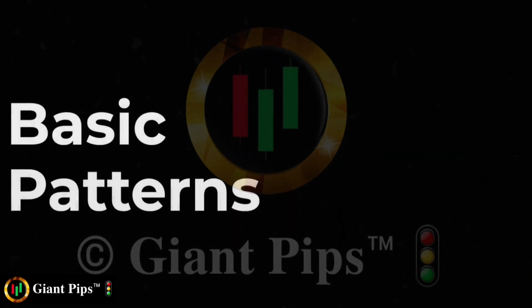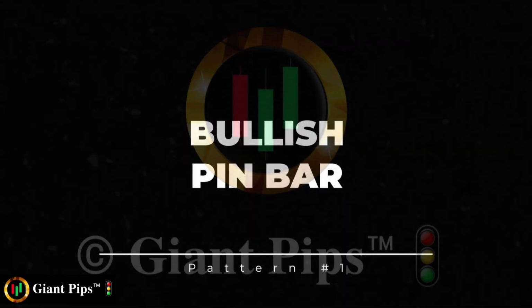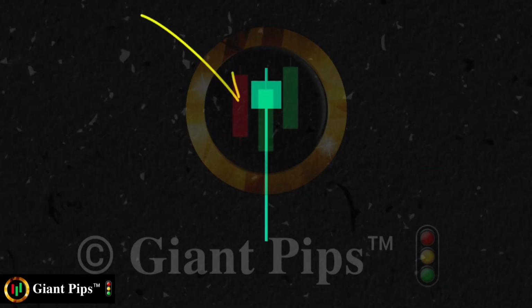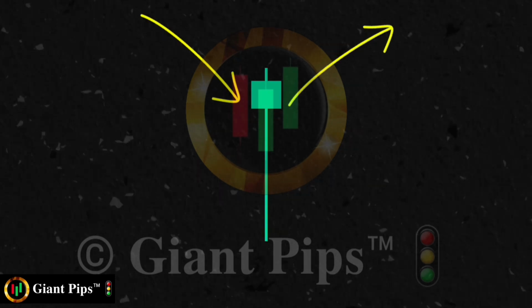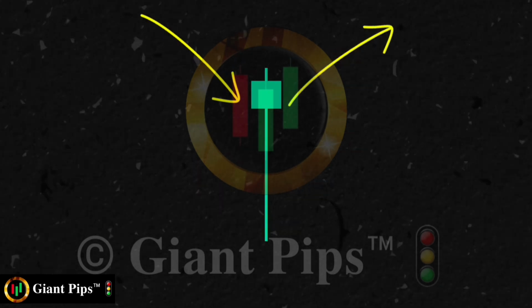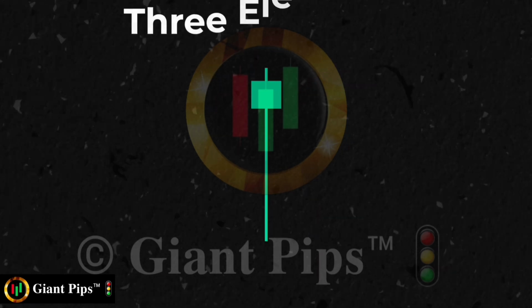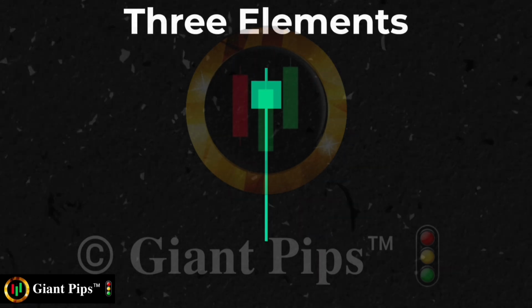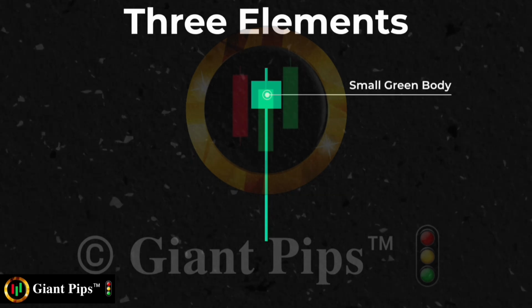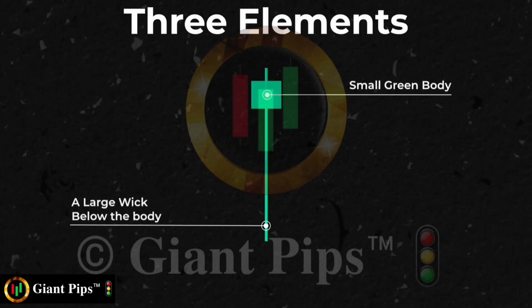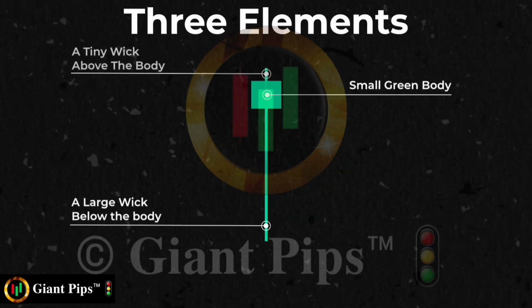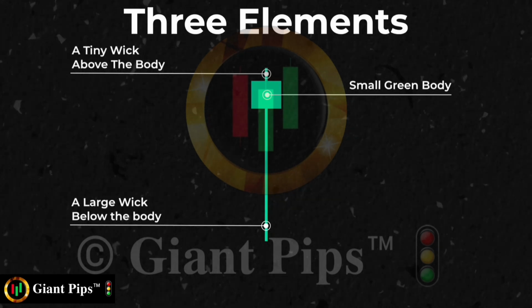Basic patterns. Pattern number 1: bullish pin bar. A bullish pin bar is a strong reversal candlestick pattern. It indicates a potential reversal to the upside. A bullish pin bar consists of three elements: a small green body, a large wick below the body, and a tiny or no wick above the body.